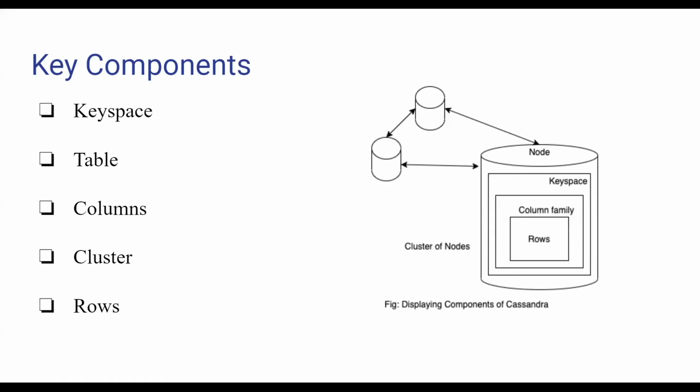Columns consist of a column key and a column value. The column key uniquely identifies a column value in a row, and the column value stores one value or a collection of values. A cluster contains one or more nodes that store data. One key difference is that Cassandra does not follow a fixed schema like RDBMS.